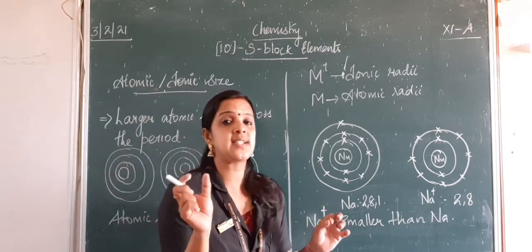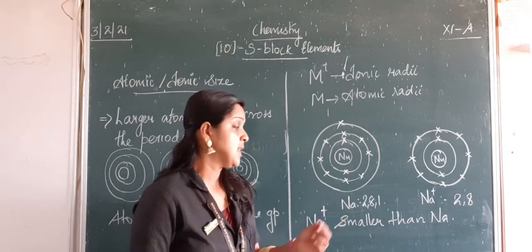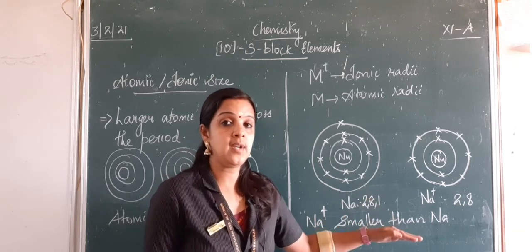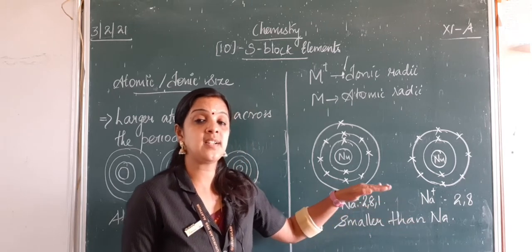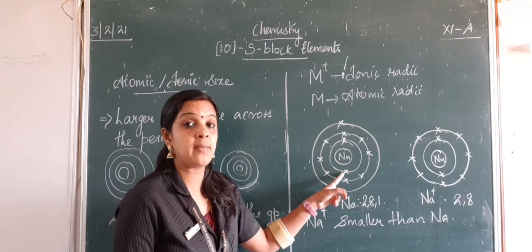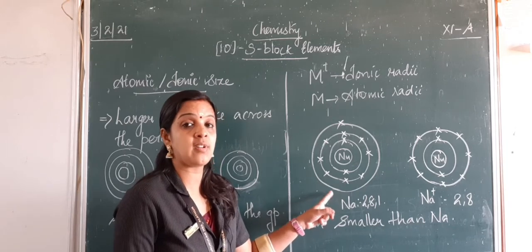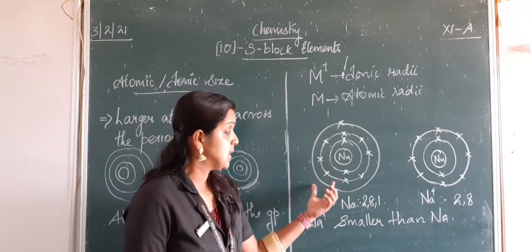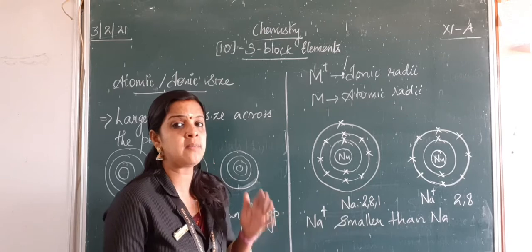So let us take an example of sodium. Sodium metal has atomic number 11. So the configuration can be written as 2,8,1. Here I am not representing the subshell configuration, instead I am writing the shell configuration. So apart from the nucleus, I am going to have 2 electrons in my first shell, 8 electrons in the second shell, and the last electron enters the third shell. So I have 3 shells after the nucleus. So this is the atomic radii of a sodium element or sodium metal.